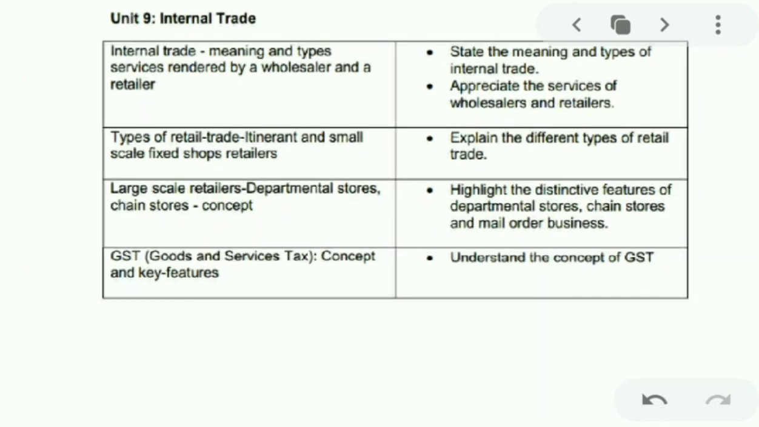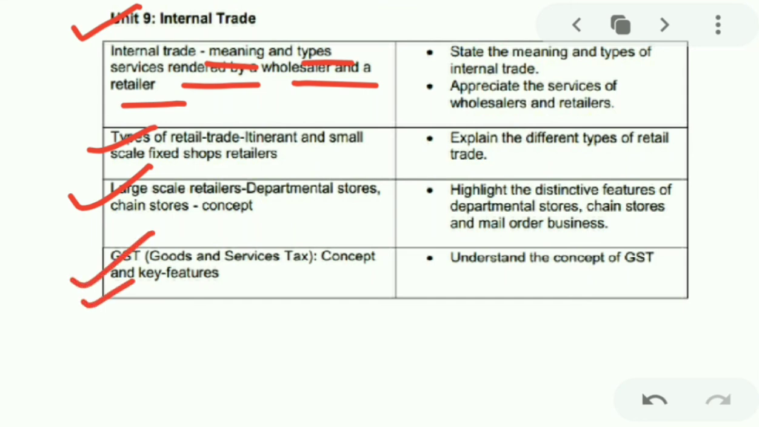Next comes up is Unit 9, Internal Trade. In internal trade, we will study meaning of internal trade, types of internal trade, services rendered by wholesaler and retailer, then types of retail trade, large scale retailers, as well as GST. GST is a new feature, as you all know. Goods and Service Tax, its concept and features are there.